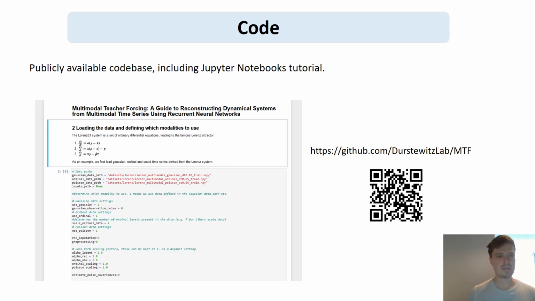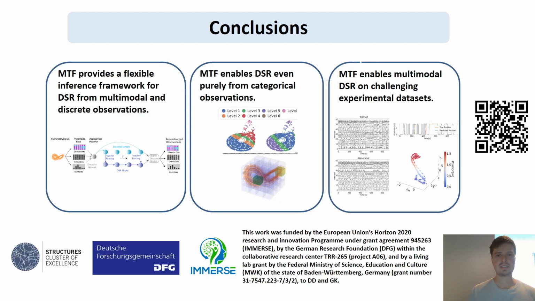We have a code base online, which includes several Jupyter notebooks with tutorials on how to train these models and how to evaluate them. In summary, MTF provides a really flexible framework which you can apply to perform DSR from multimodal but also discrete observations. It even enables DSR from purely categorical observations, which opens up a number of interesting applications. But it also enables multimodal data integration and DSR on several challenging experimental data sets.